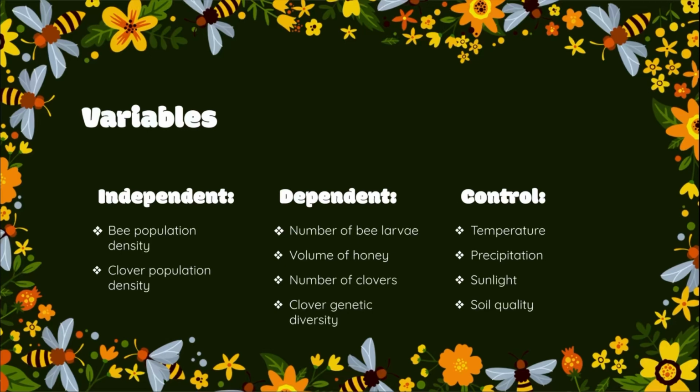Similarly, we can measure the genetic diversity and the number of clovers. If the clover population is larger and more genetically diverse with a greater population of bees, then we can conclude that the clover population benefited from the interactions as well.